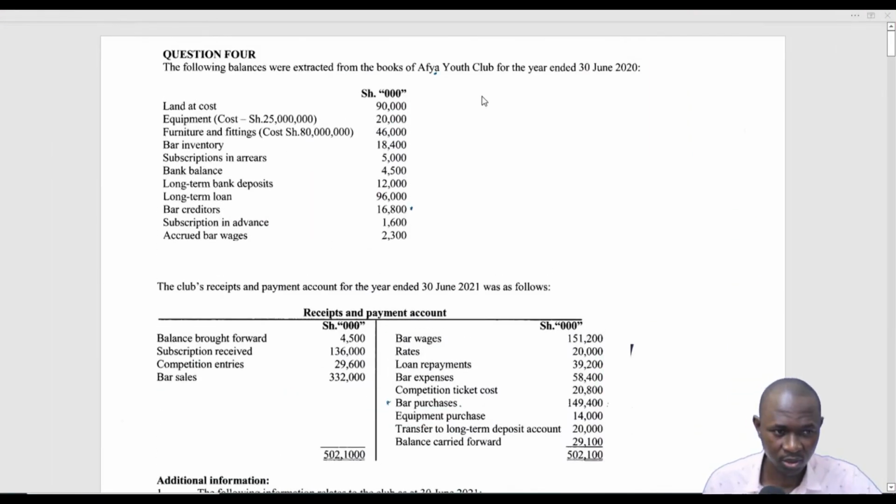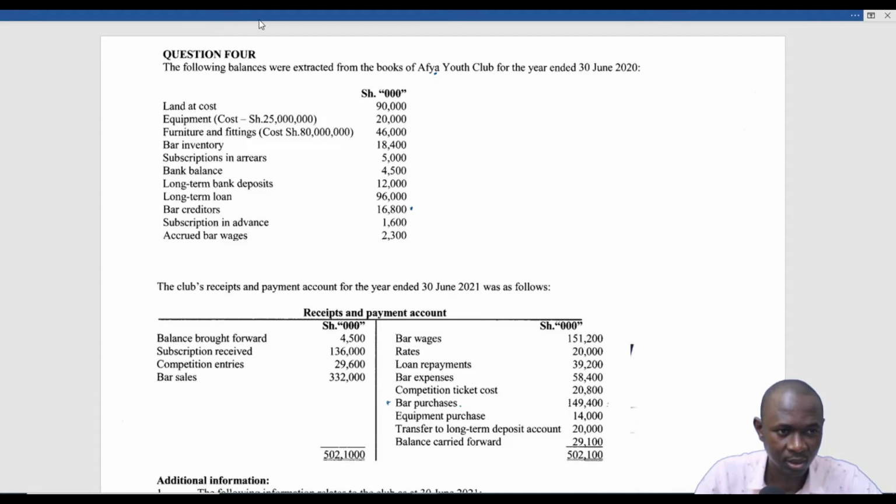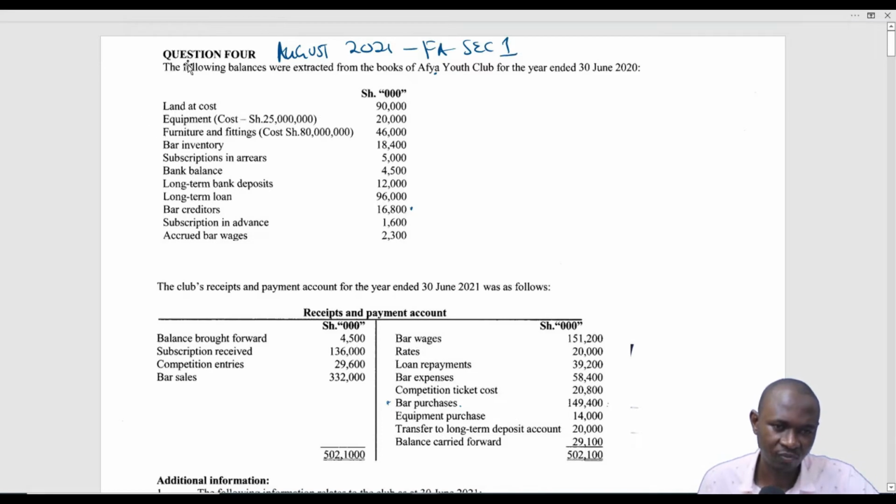So welcome, this is question 4 of the August 2021 Financial Accounting Section 1 paper, and it's on non-profit making entities.